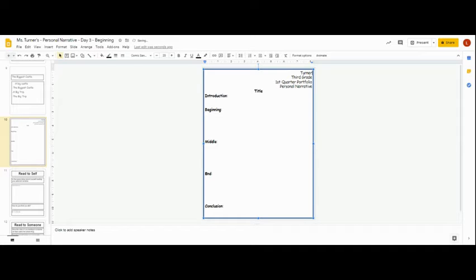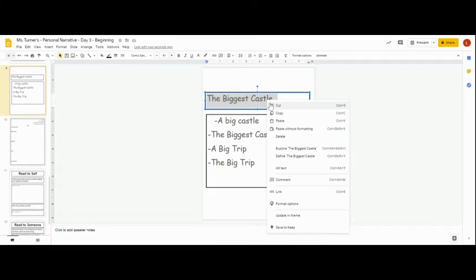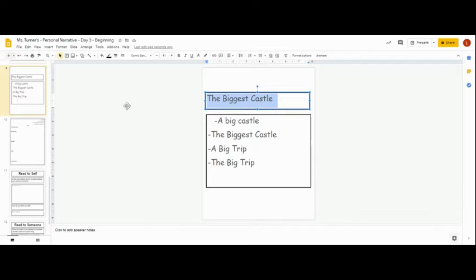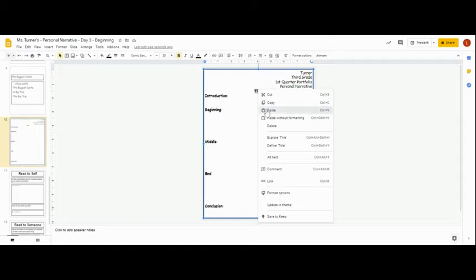Okay. Now I need to find the title. So I'm going to go back to slide 9. And this was the slide where I decided I was going to use the biggest castle. So I'm going to select that by doing a triple click. That means 3 quick clicks in a row. Then I'm going to click 2 fingers and click copy. Go back to my final draft paper, and where it says title, I'm going to highlight that, and then I'm going to click 2-finger paste.